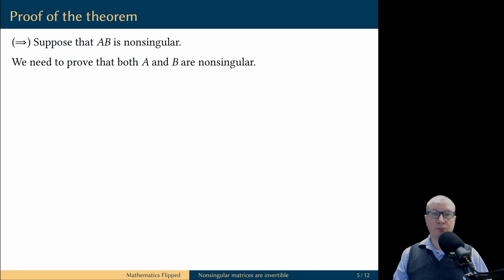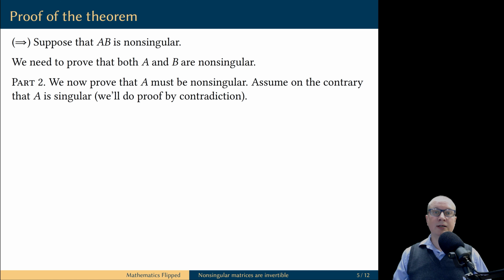We completed the proof of the first part, and we proved that if AB is non-singular, then the matrix B must be non-singular. Now, we proceed with part 2, where we will prove that the matrix A must also be non-singular. Similarly to part 1, we will use proof by contradiction.